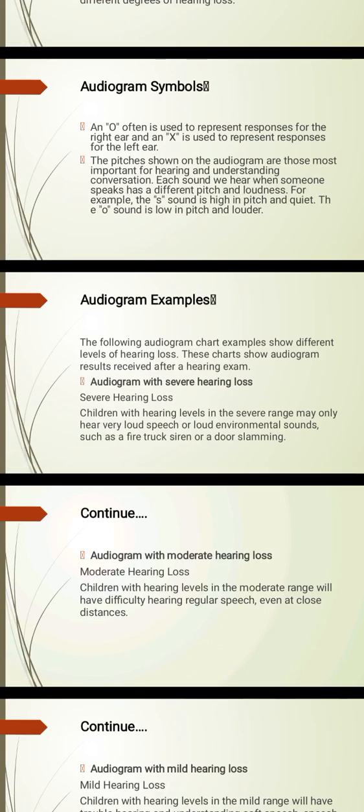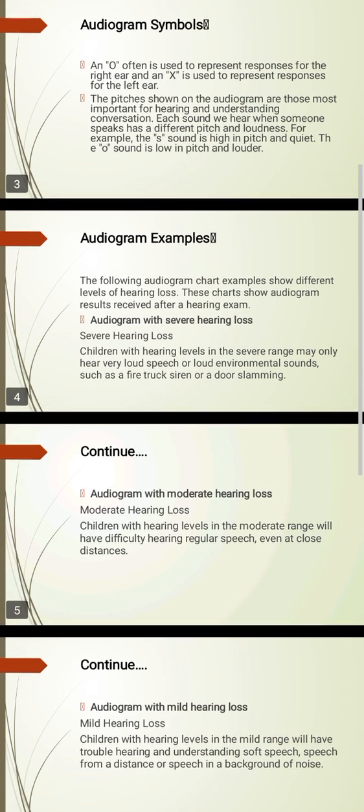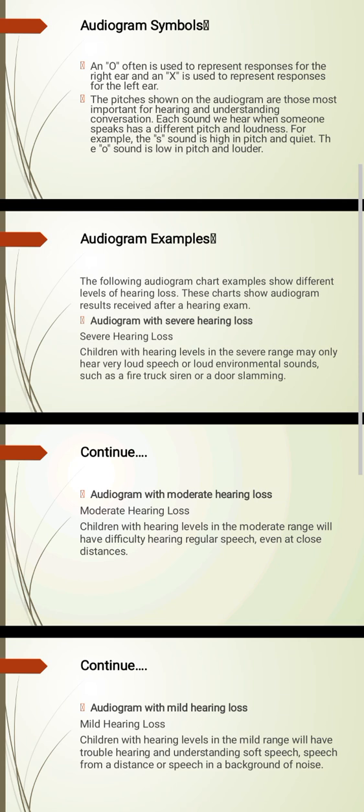The following audiogram chart examples show different levels of hearing loss. These charts show audiogram results received after a hearing exam. Number one is an audiogram with severe hearing loss. With severe hearing loss, children with hearing levels in the severe range may only hear very loud speech or loud environmental sounds such as a fire truck, a siren, or a door slamming.